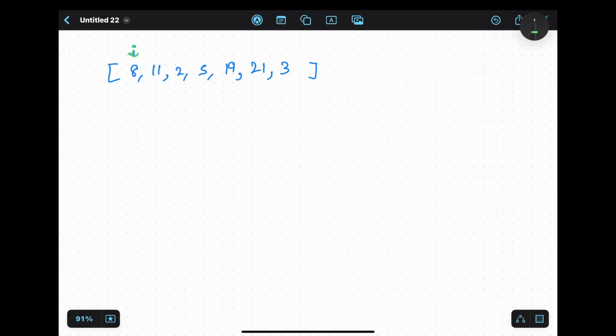Until the whole length of the array is complete, it will keep iterating from here, from here, from here, from here, from here, till the end. Let's take the desired element that we want to be 21, the second last element.